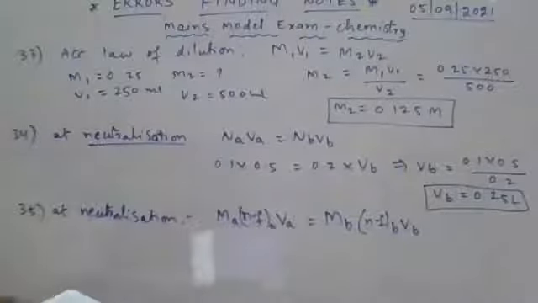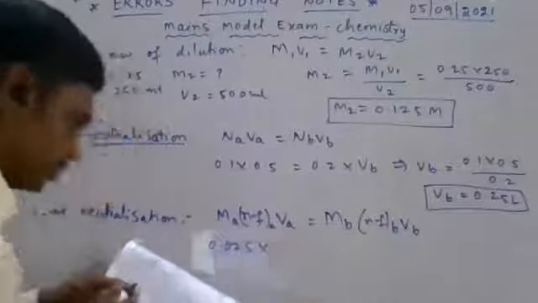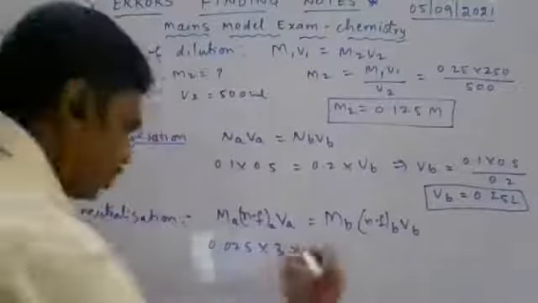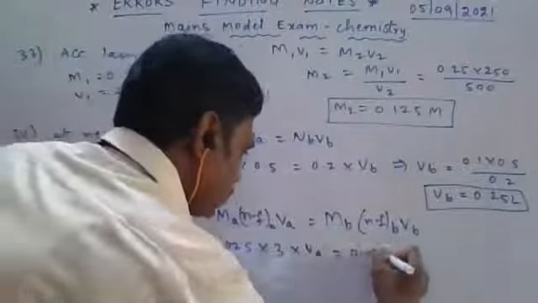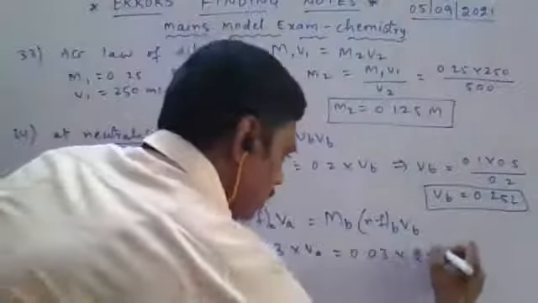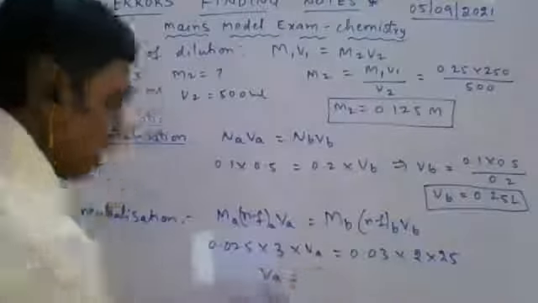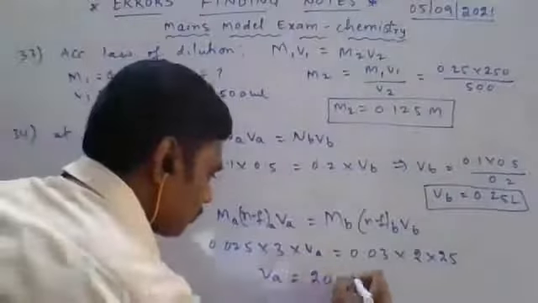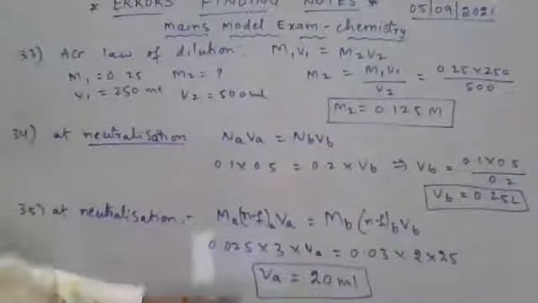Look at the data. Molarity of acid 0.025, n factor of H3PO4, phosphoric acid, is 3, and volume you have to identify. Regarding base, 0.03 M calcium hydroxide, n factor value 2, into volume 25 ml. If you simplify this, you get the volume of acid is 20 ml.